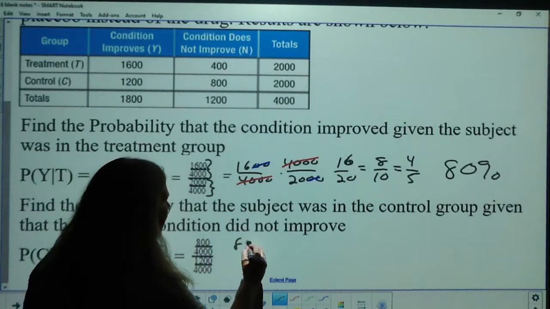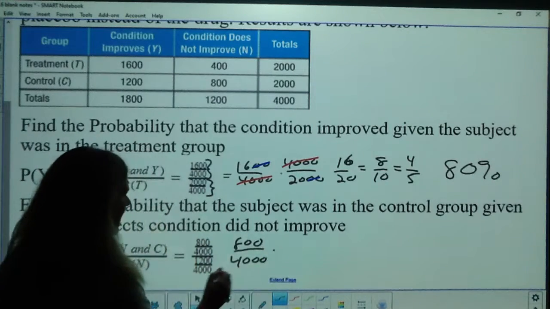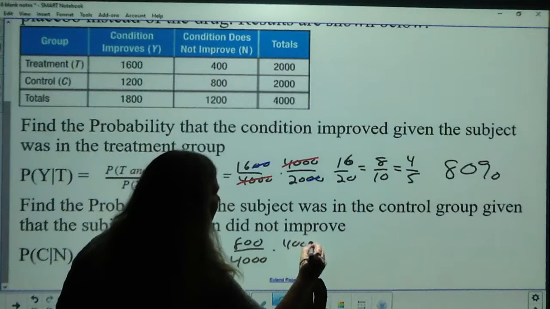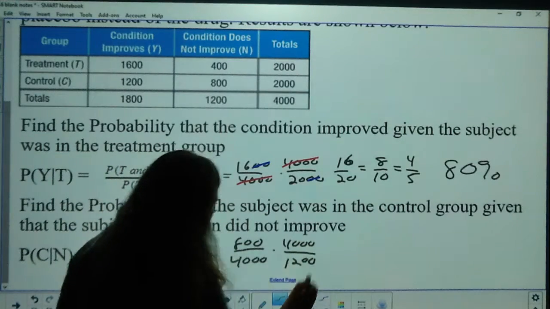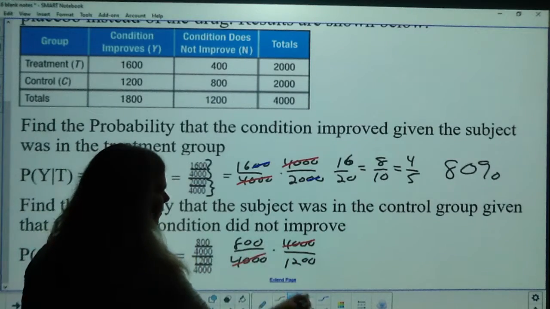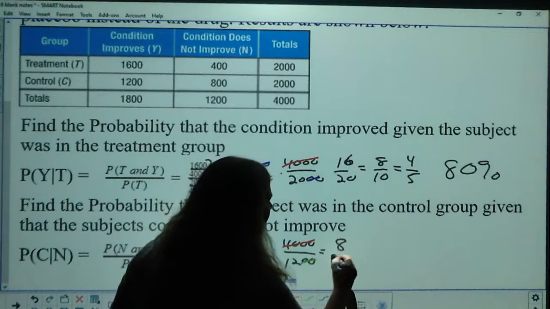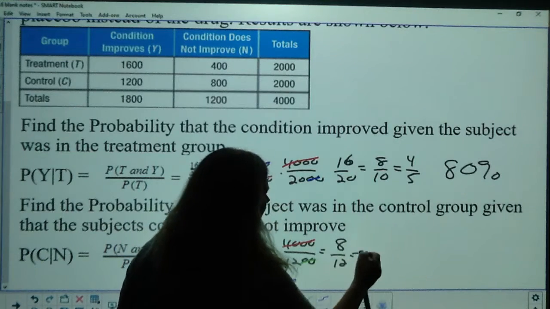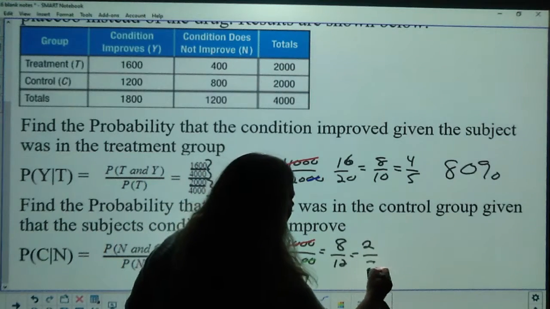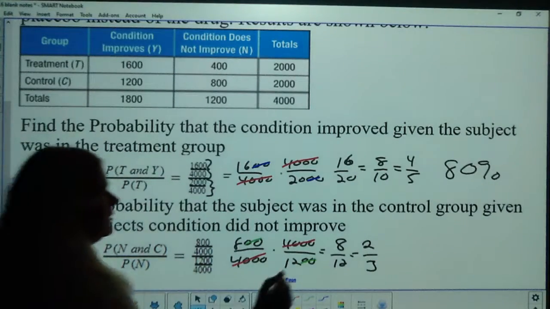And again, 800 over 4,000 times 4,000 over 1,200. 4,000s cancel out. The 2 zeros cancel out. And now I'm at 8 over 12. 4 goes into that 2 times, which is 2/3, which is about 67%.